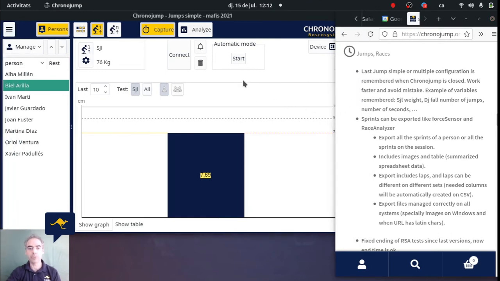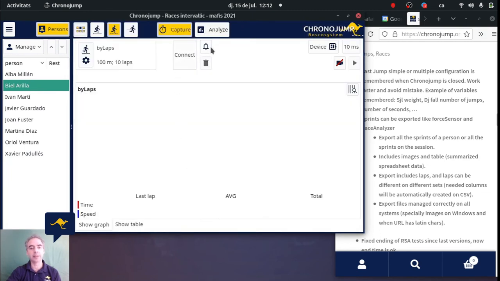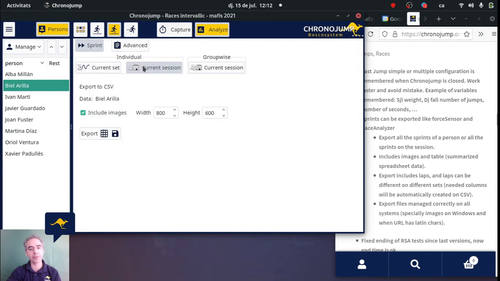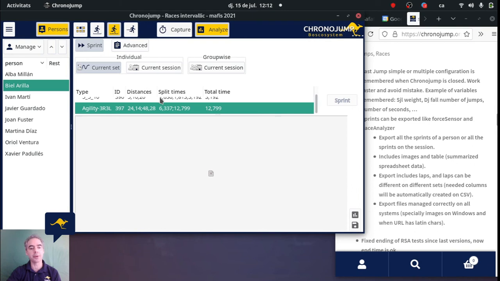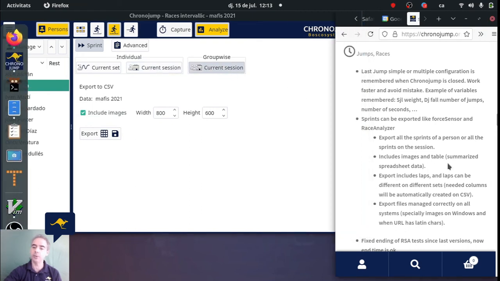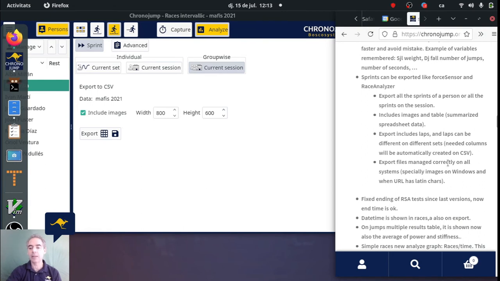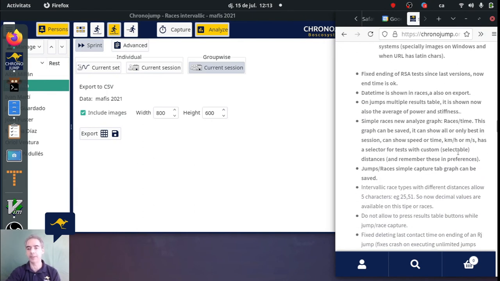So any other options? Yes, in sprints, here in races with photocells, intervallic, these sprints that you know that we can show here, can now be exported also like the other modes that you have seen before. Many users asked for that, and you have it here now. And of course this includes everything, and especially the laps, and the laps can be different, so columns will be created in the spreadsheet, in the CSV, for showing the data correctly and helping you to export your data.